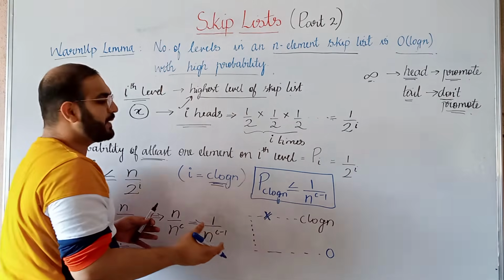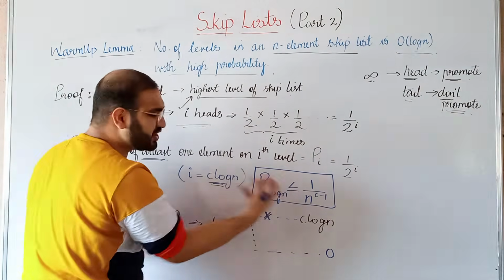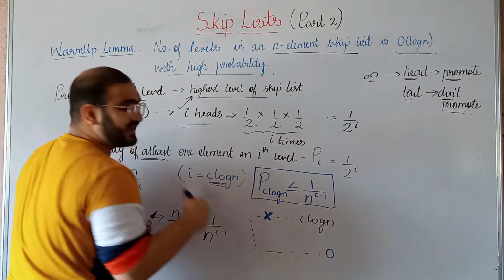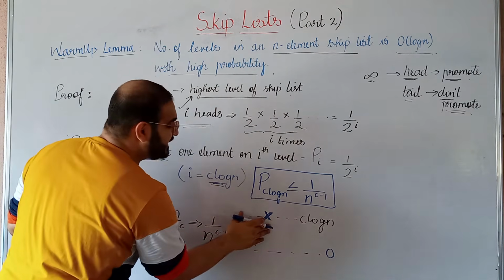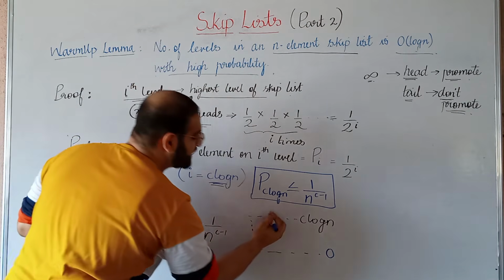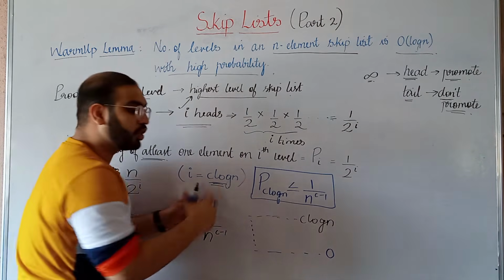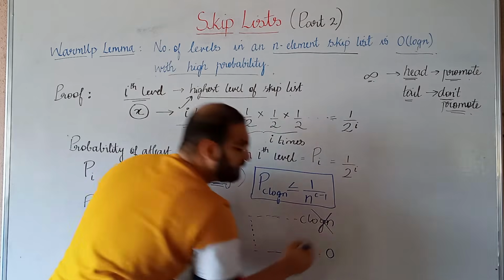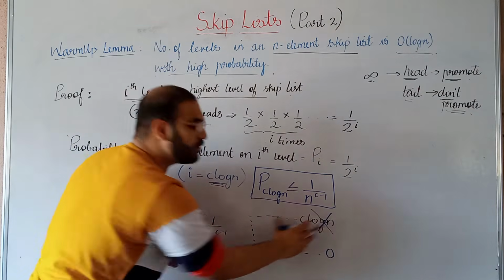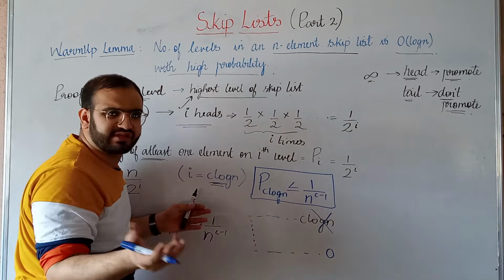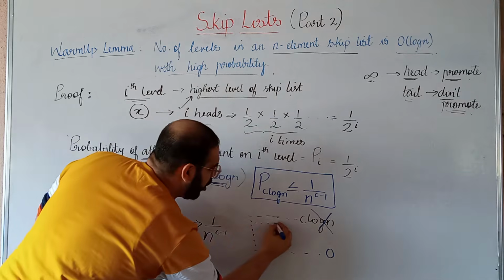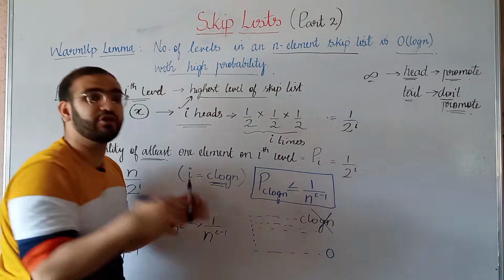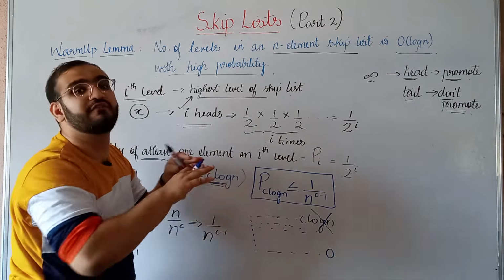So the probability of such a thing happening is very small. There is a higher probability that there will not be any node over here. That means the C log n level will not exist. In that case, all the levels below it might exist, but none of the levels above it will exist.